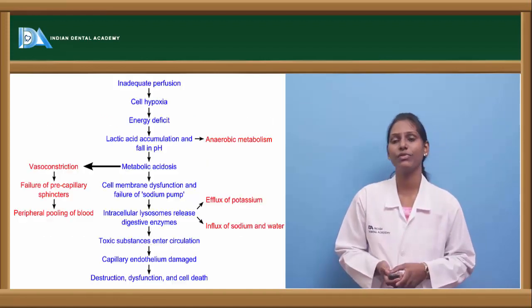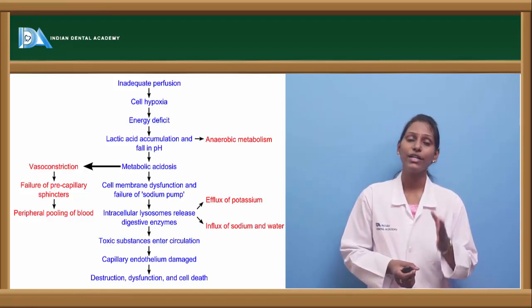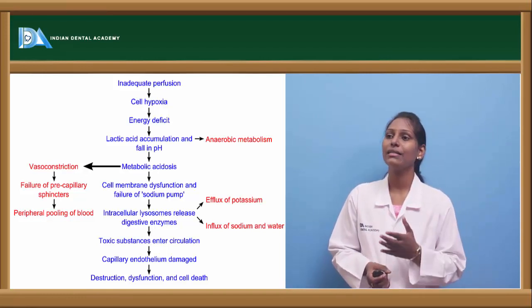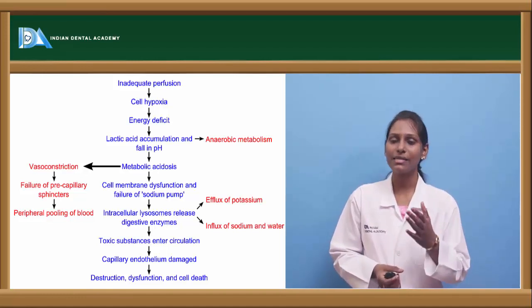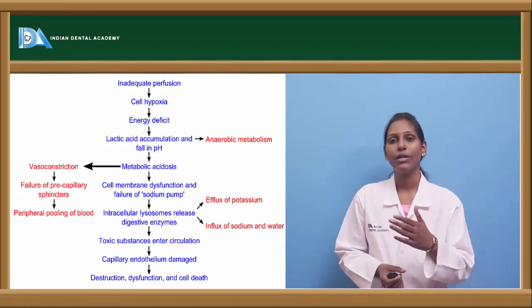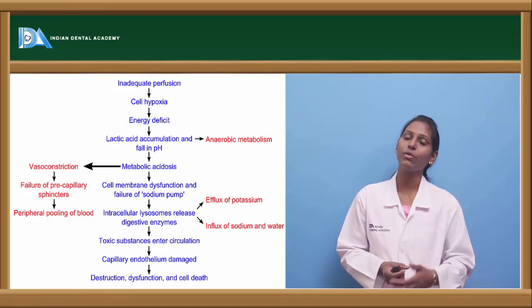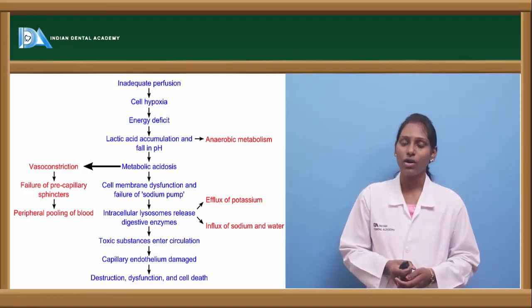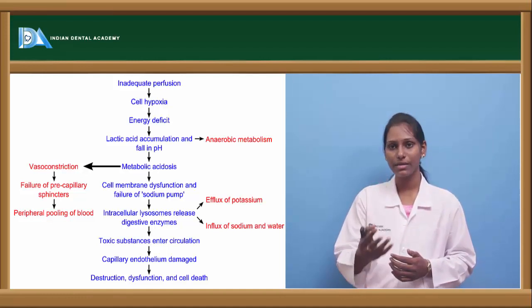What is the actual pathophysiology of shock? Whenever there is inadequate perfusion, cells undergo hypoxia, and this further results in deficiency of energy within the cells, that is impaired cellular metabolism. With this, lactic acid is produced because of the anaerobic metabolism that is happening, where oxygen is not present, as the amount of oxygen supplied is less.